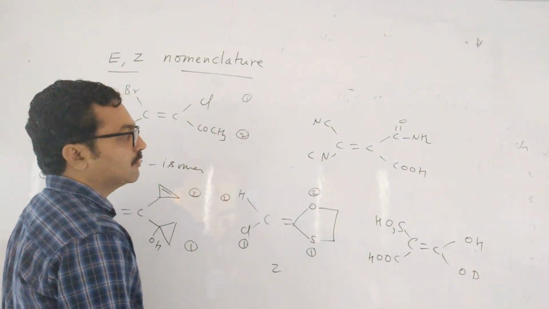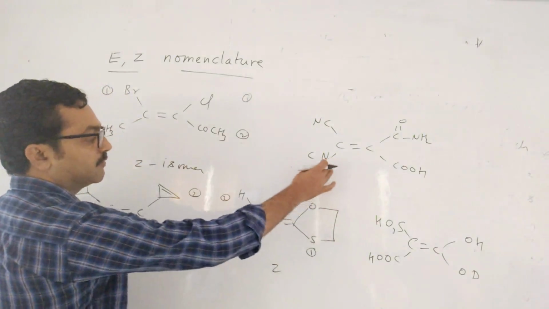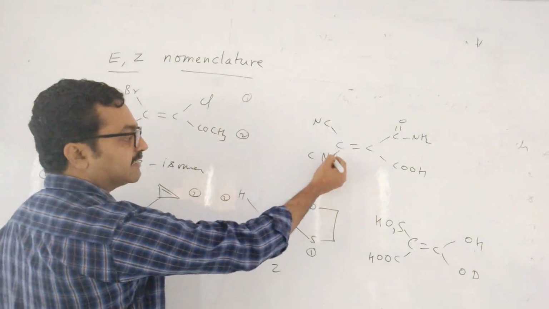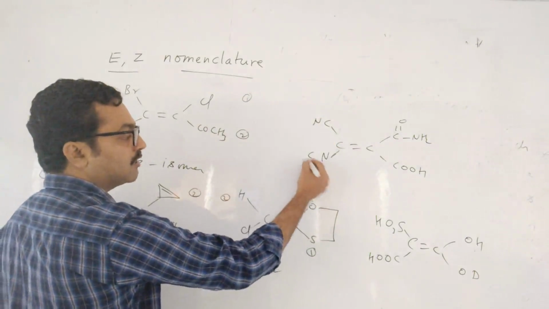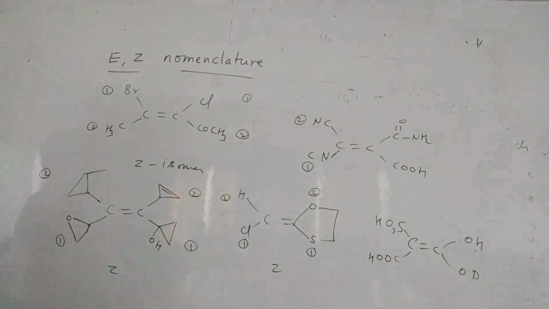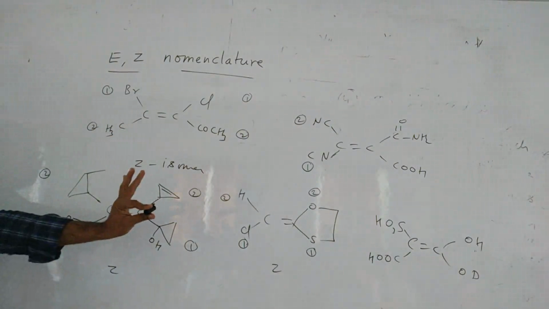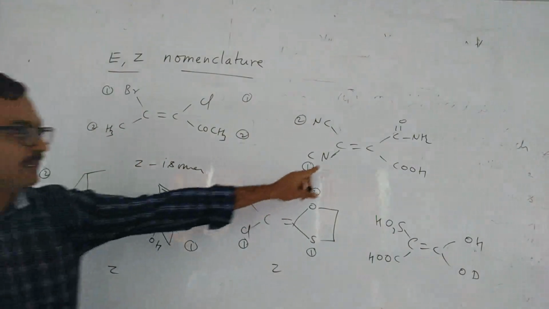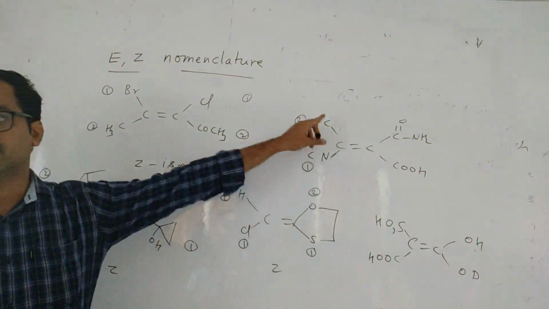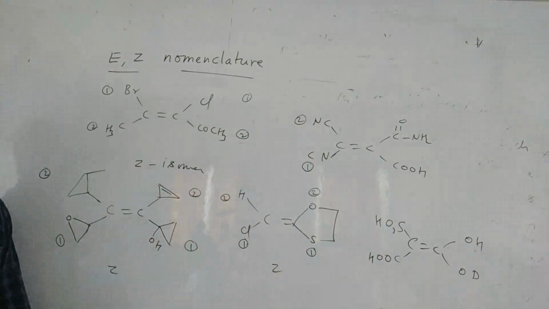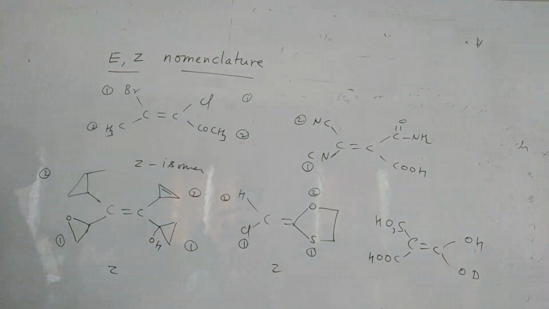Okay. Now this one you see, here first N is there, next C is there. So first priority this, second priority this. Find the first attached atom, that's all. If you know the atomic numbers it will be easy. N, C, first attached. Fine. And there CONH2, COOH, which should be given first, amide or acid?